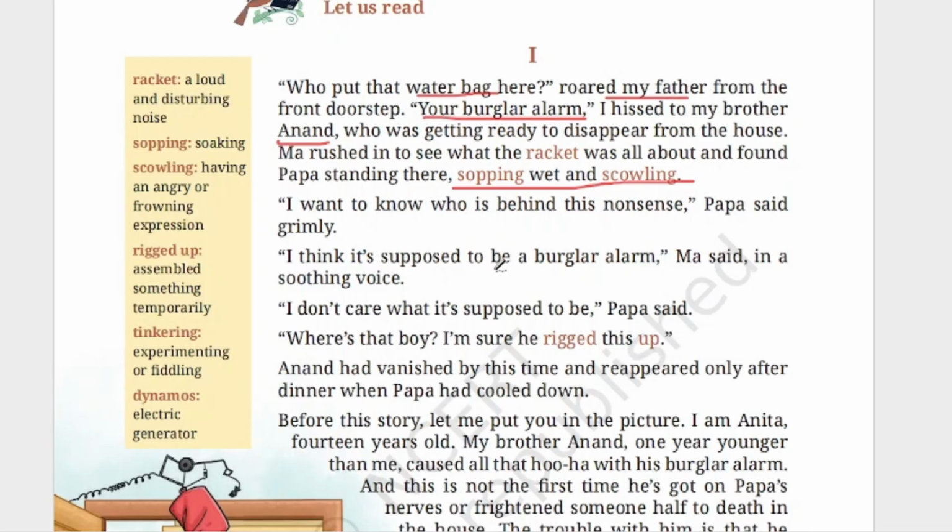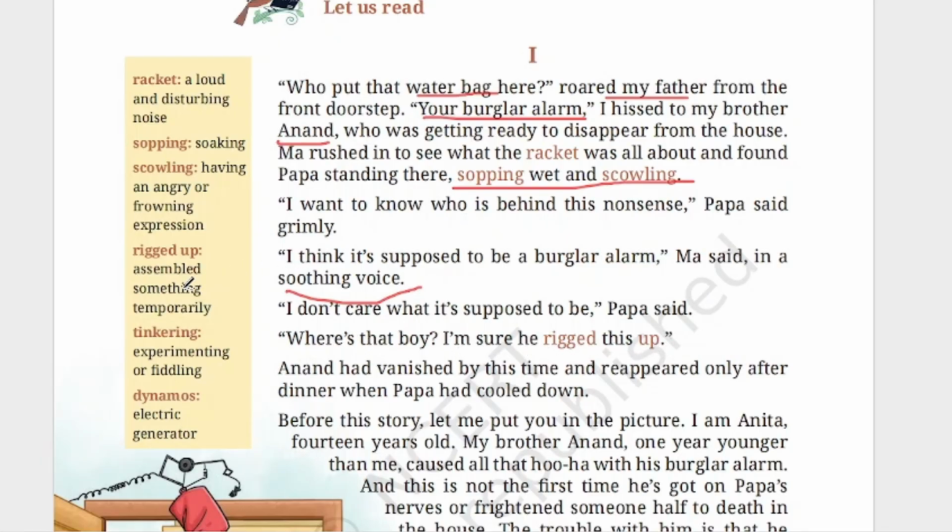I think it's supposed to be a burglar alarm, Ma said in a soothing voice. When she saw this, she understood. Okay, so she is saying it in a soothing voice. She was trying to make the father calm. She was not scolding her son, but she was trying to make her husband calm. I don't care what it's supposed to be, Papa said. Where's that boy? I'm sure he rigged this up. So father was not convinced and he was saying, where's that boy? He understood that this was done by Anand. So he is asking, where's that boy? I'm sure he rigged this up.